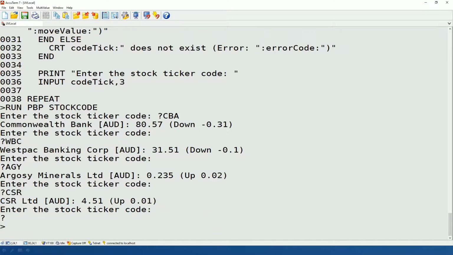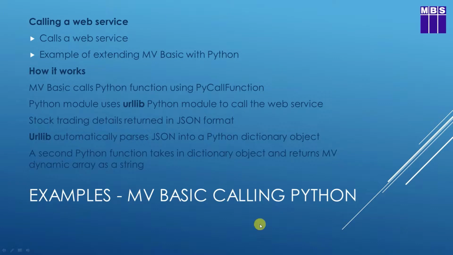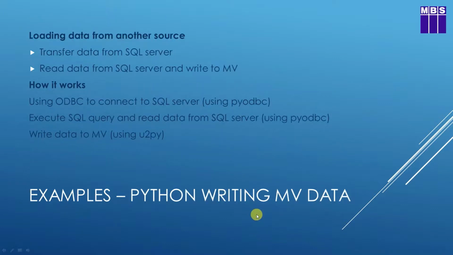Okay, for my next example, I'm going to show how we can link one data source to multi-value using Python. And my data source I'm going to use, for example, here is SQL Server. So let's first of all look at SQL Server.